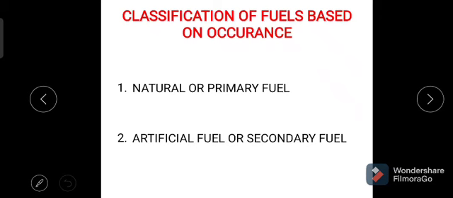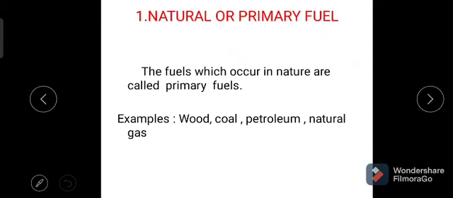One is natural or primary fuel, and second one is artificial or secondary fuels. Now let us see the natural or primary fuel.